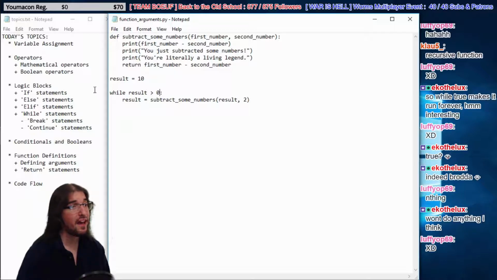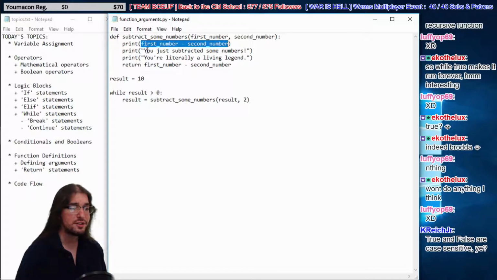Now, we've done math before, right? We've done integer plus integer. We've done integer minus integer. We've done string plus string. Yeah, they're case sensitive exactly, Kenny, yes. Yeah, true and false, they're Boolean statements. They're Boolean values. They start with a capital.